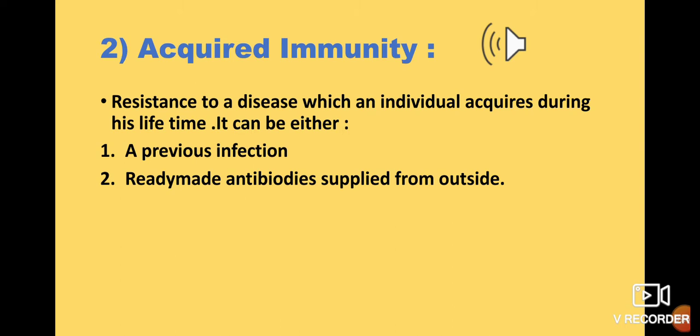So how has this happened? How has the acquired immunity been developed by a body? Two reasons. First one, a previous infection. Now, one thing you keep in mind, take a situation. Imagine a situation that a person has never caught chickenpox. He has never been affected by this disease. So obviously his immune system will be unaware of the disease. They have never fought this type of disease, so the immune system will remain unaware of it.